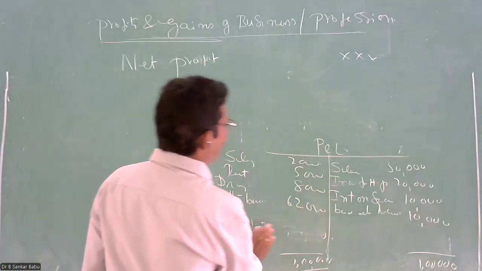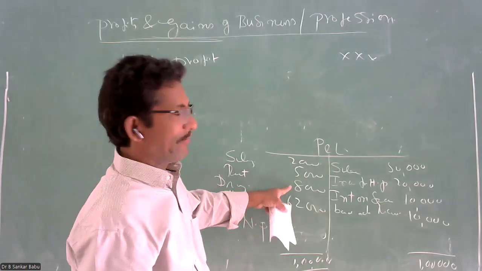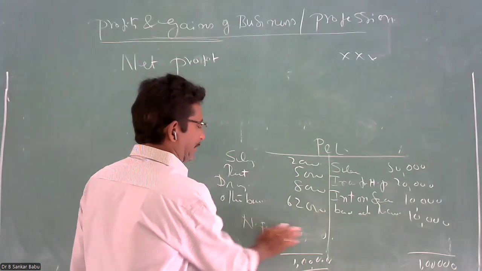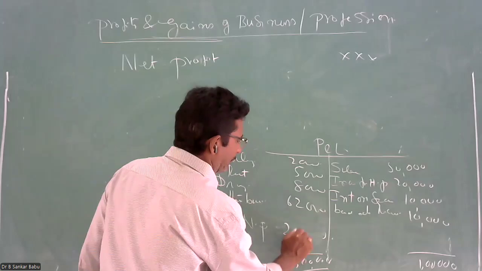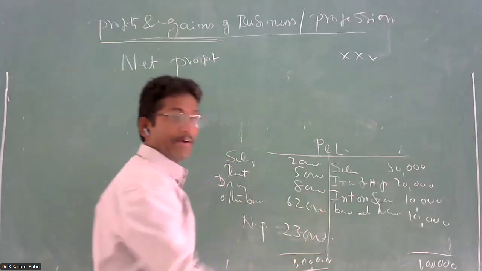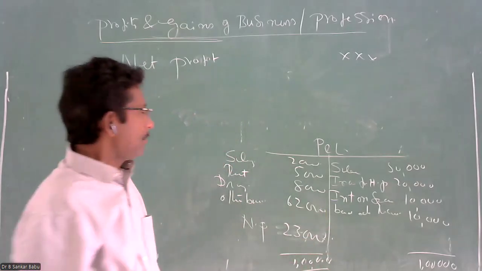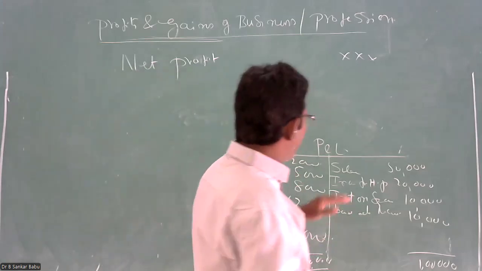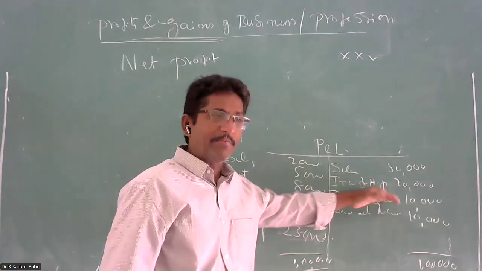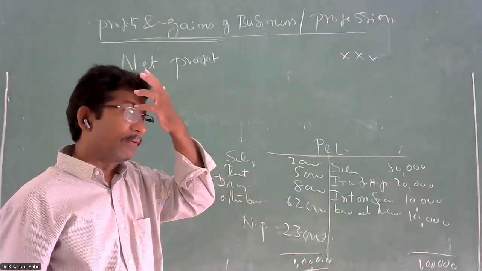So what is the net profit? 62 plus 8, 70, 70 plus 7, 77. Your net profit is 22. So your accountant has already credited your incomes and debited your expenditures.